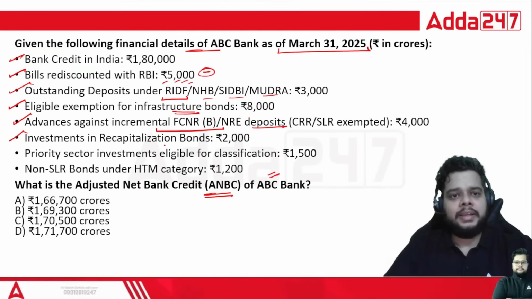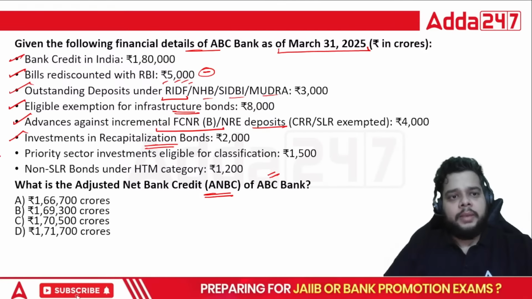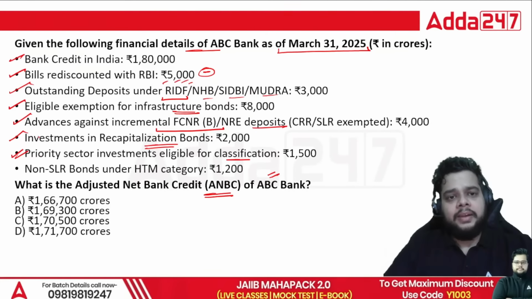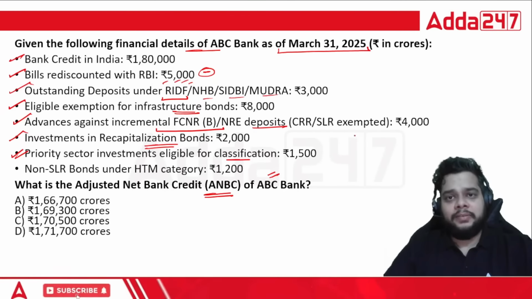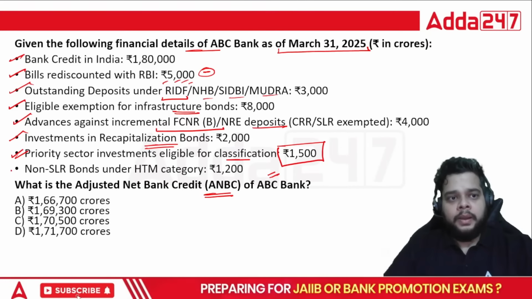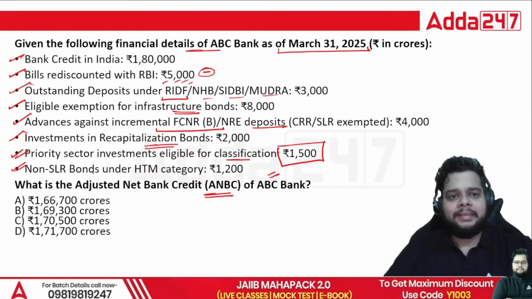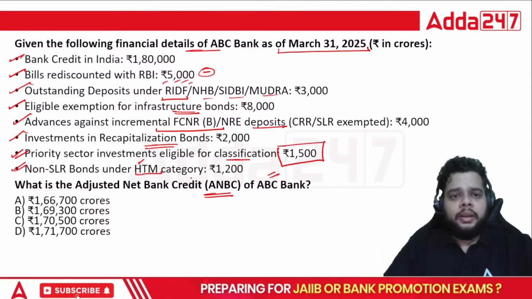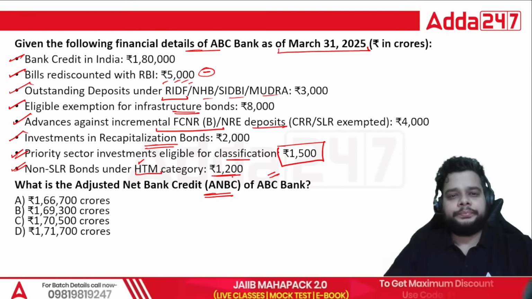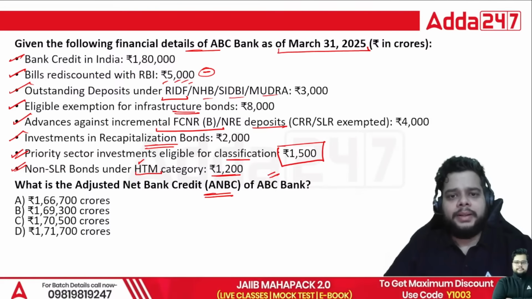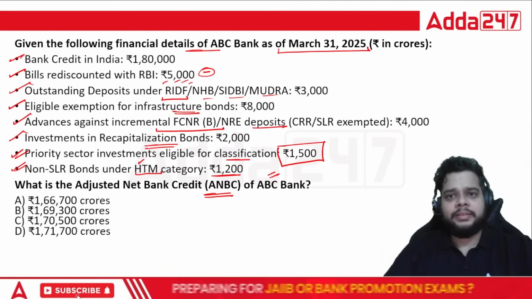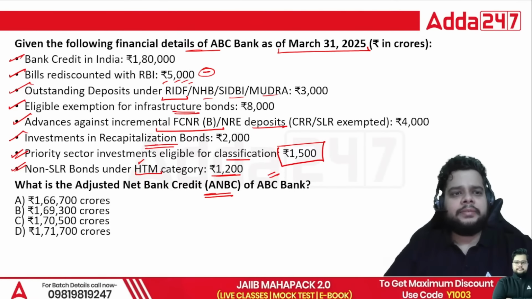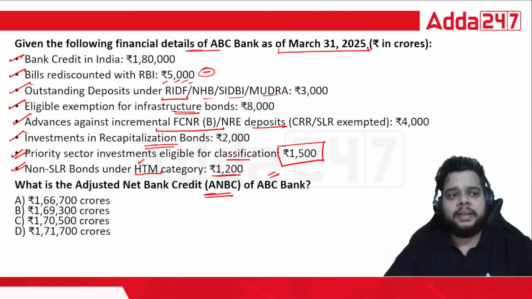Then investments in recapitalization bonds. Then priority sector investment eligible for classification. Right? So the PSL investments, whichever are eligible for the classification, it is 1500 crore. Non-SLR bonds, no stipulation of maintaining the SLR under the HTM, held to maturity category, it is 1200 crore. So what will be the ANBC? Simply stated, you have to add something, you have to subtract something. If you know that table which we have discussed in the classes, this is fairly an easy question, and this question was considered as tough.